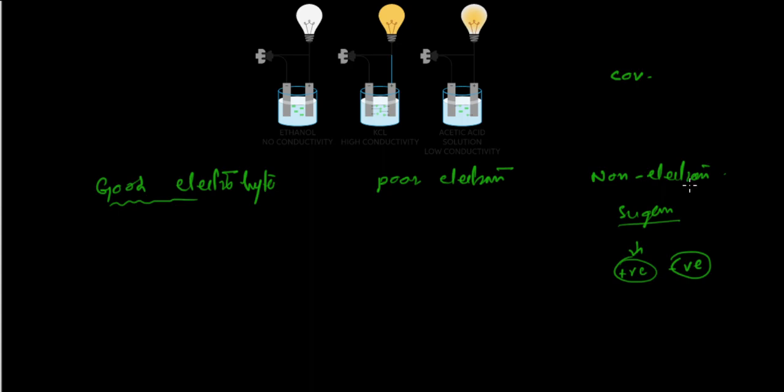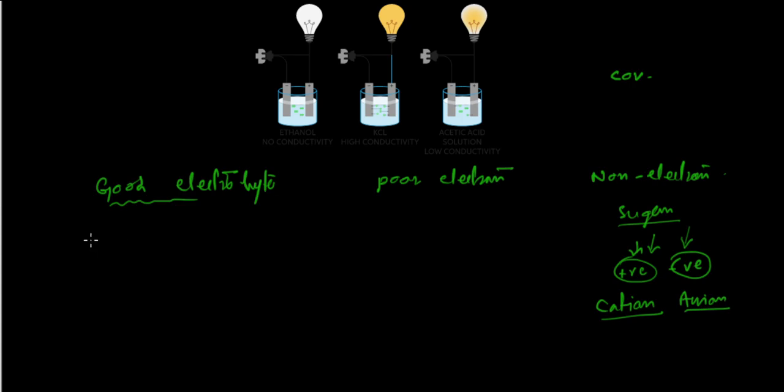In specific cases, there are so many covalent compounds that are not soluble in water. So in this case, we can say they are non-electrolytes because they don't produce positive and negative ions, or even though you're taking them in a molten state, they don't have the ions. The positive we call cation and the negative is an anion. So they don't have it. Now let's see this one, good electrolyte.